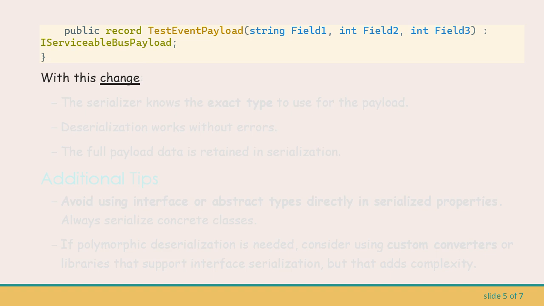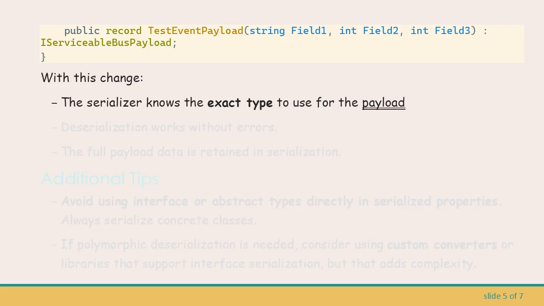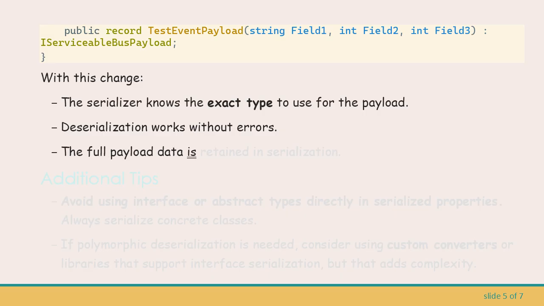With this change, the serializer knows the exact type to use for the payload. Deserialization works without errors. The full payload data is retained in serialization.